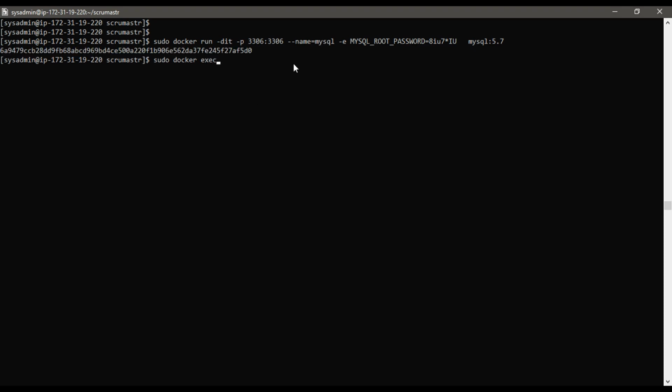I will go into the container using the docker exec command with the container name. We are now inside the container. Run the command mysql -u, then your username, then -p. Enter the password for the database. We are now in the database.